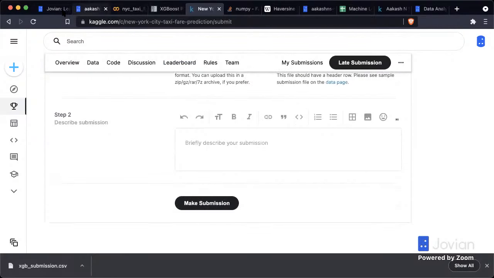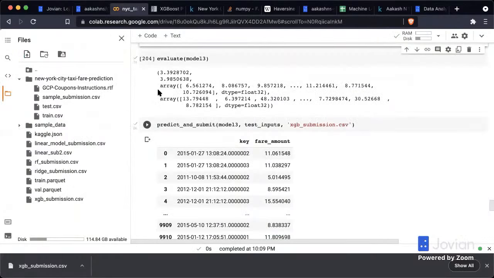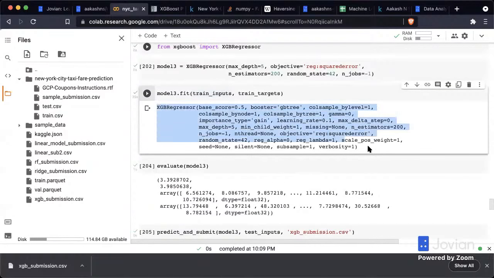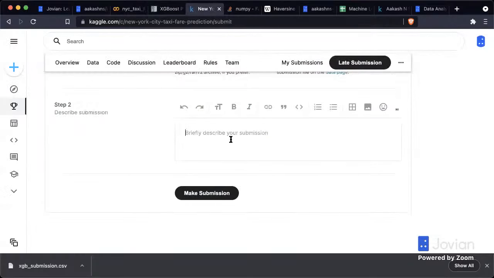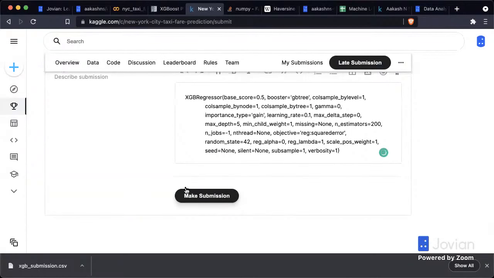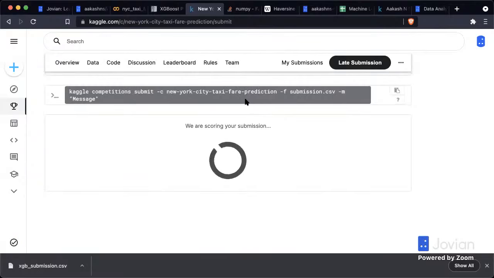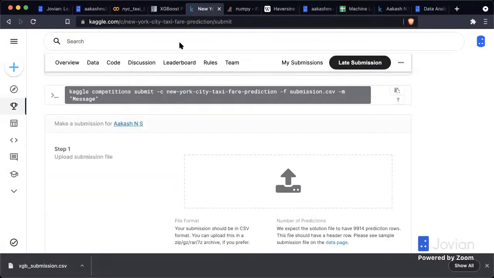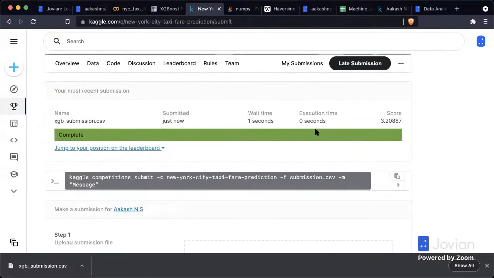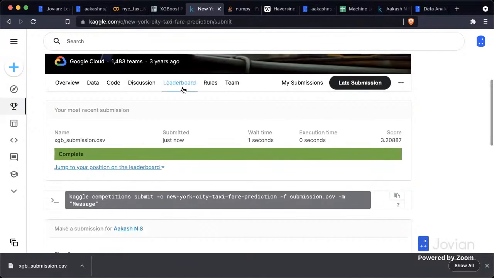I'm just going to drop the XGB regressor description right into this. And let's submit that and see what happens. Perfect. Seems like we have made a submission, and that brings us to 3.20.